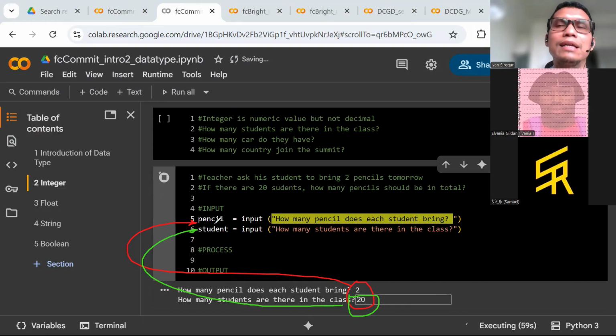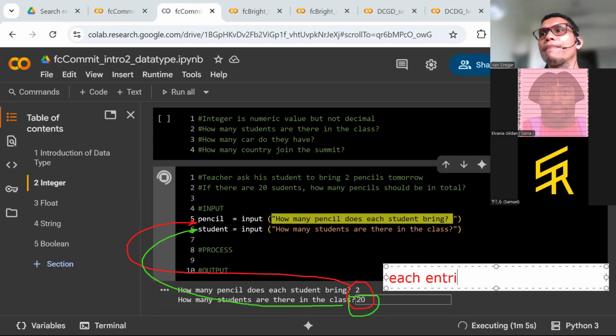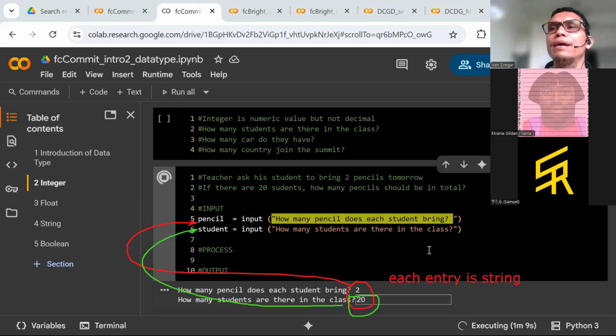a string. Why? Because each entry is a string. Remember, semua entry-nya adalah string. Jadi meskipun angkanya 2, tapi dia nggak bisa kita lakukan proses perkalian.